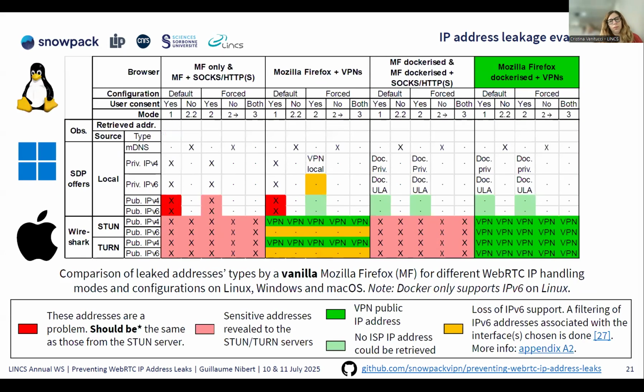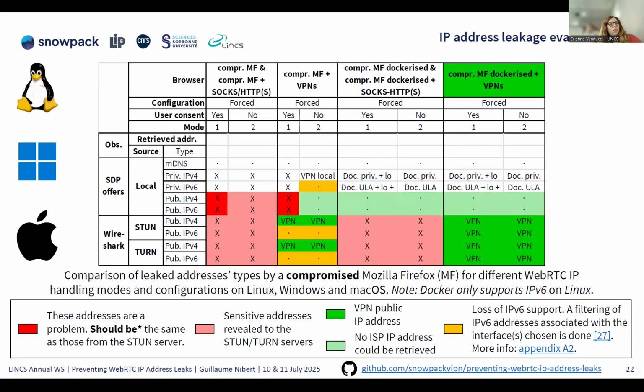And then when we are in the Dockerized version, so first, non-Dockerized but with a VPN, you have the VPN IP address plus the eduroam IP address. And when we are in the Dockerized version, you have only Docker IP addresses plus VPN IP addresses. This is the same for our compromised version, but I think I do not have much time.